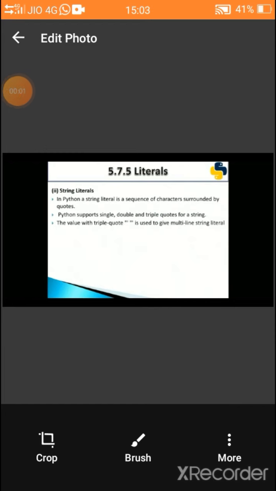Next we are going to see about string literals. A string literal is a sequence of characters surrounded by quotes. Python supports single, double and triple quotes for a string. The value with triple quotes is used to give a multi-line string literal. Let's see with an example.